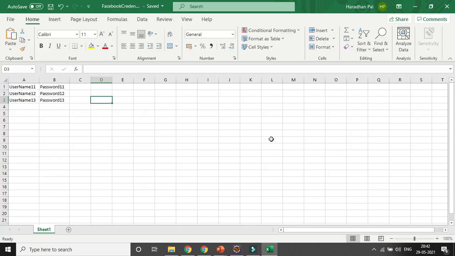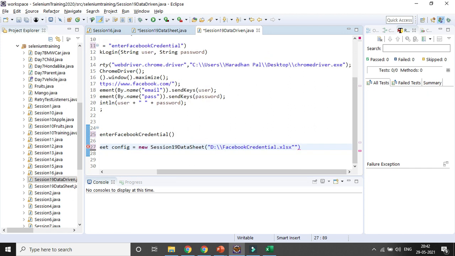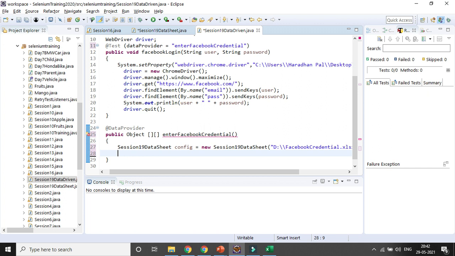So I have given the path, the first thing is done, and I need to close it with a semicolon. The error message is gone. Still, there is an error message here because I need to also call the thing.